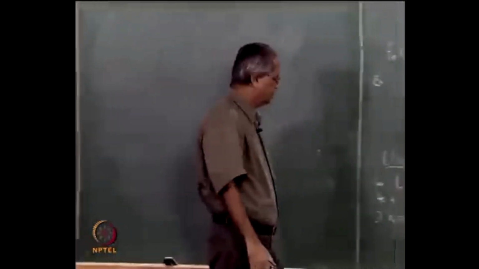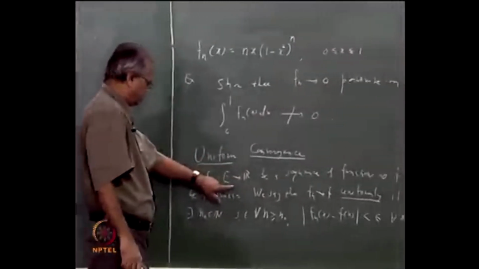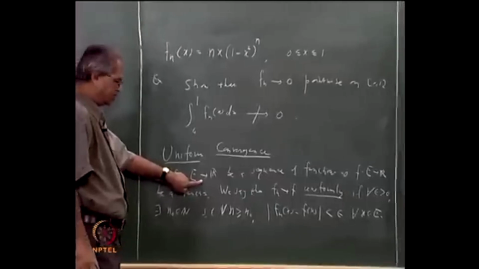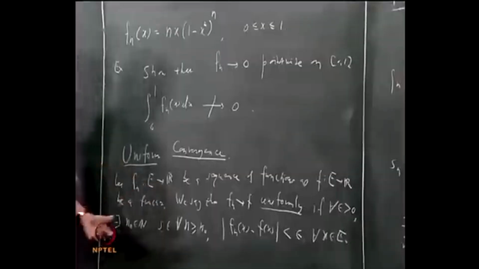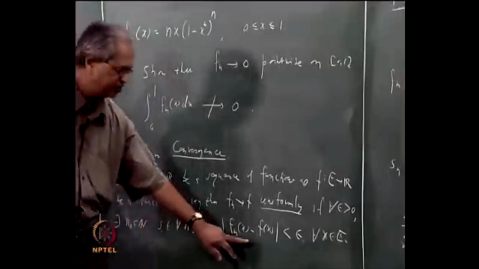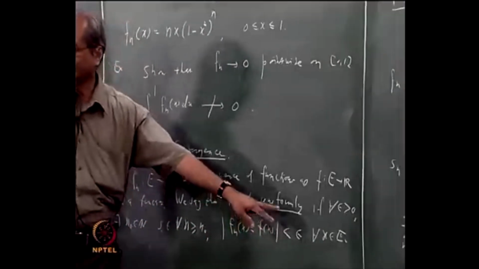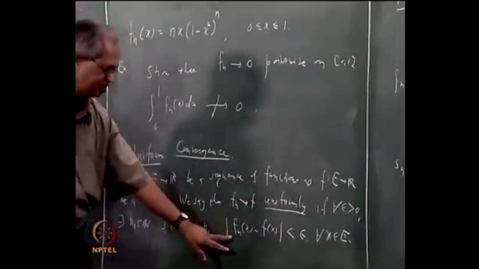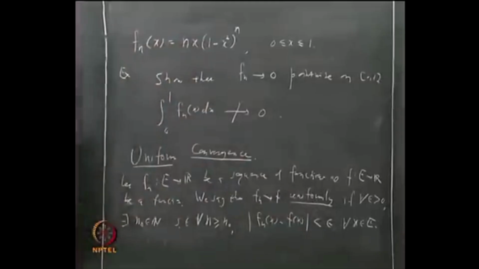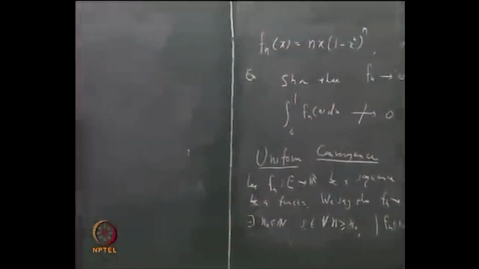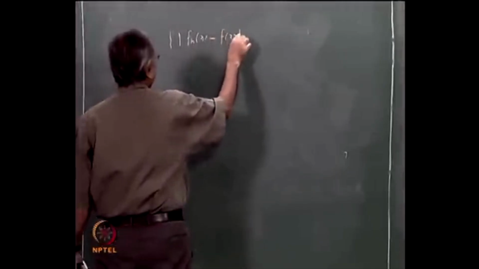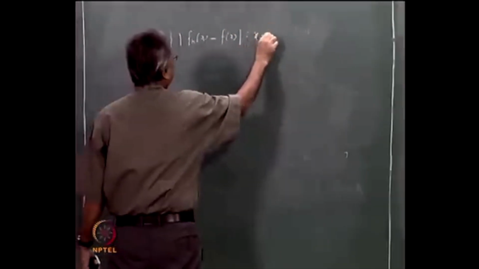Okay. Now again you look at this definition of uniform convergence. We want to interpret it in a slightly different manner. What we have here is that for every n bigger than or equal to n0, what should happen is mod fn(x) minus f(x) is less than epsilon for every x in E. Suppose I take this set of mod fn(x) minus f(x) for x in E.